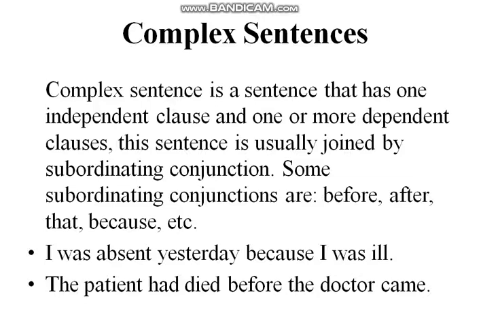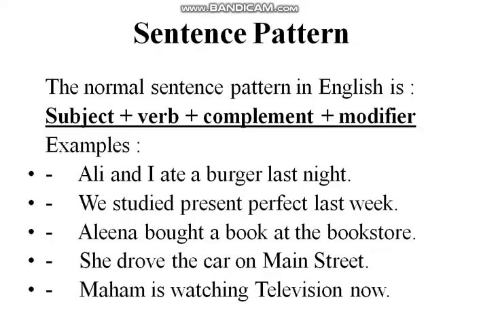So you have to always write it together, and this is called a complex sentence, because one part or clause is the main clause or independent clause, while the next is a dependent clause. The patient had died before the doctor came. Here the word "before" is a subordinating conjunction, which is used to combine these two clauses, one of which is dependent while the other is an independent clause. So this type of sentence is called a complex sentence.